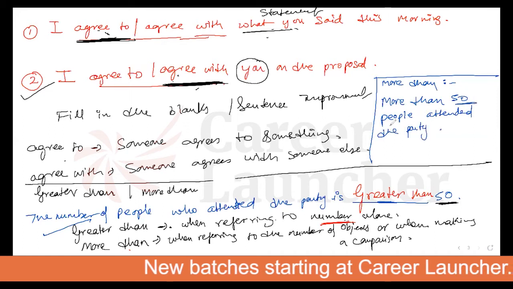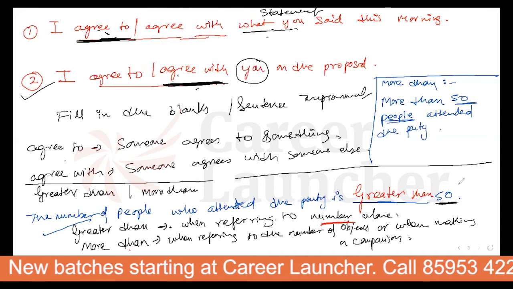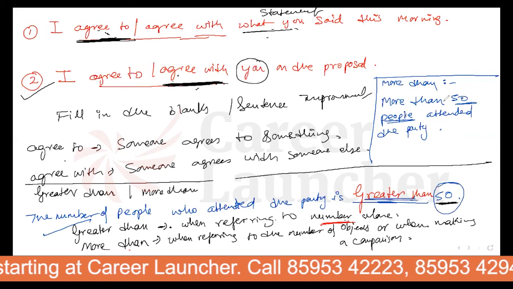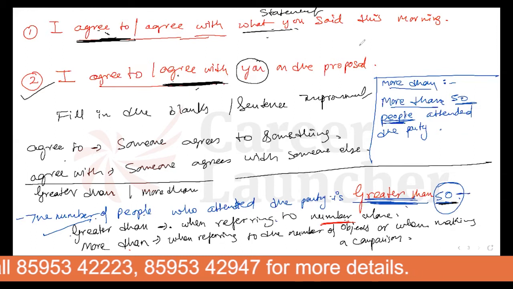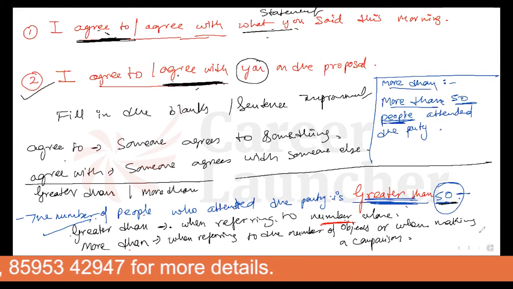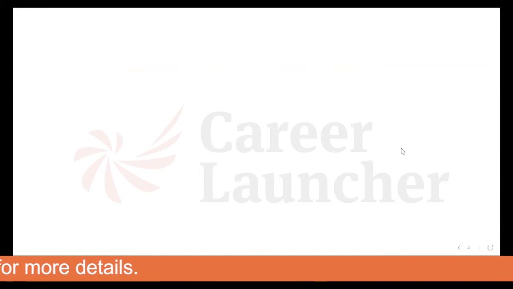So here we are saying 50 people. If it is only for the number, we are saying greater than. And here it is 50 people, we can say more than. The difference is clear between. So this is what we are going to discuss in all upcoming classes, chapter by chapter and topic by topic. I'm going to make sure that we are going to cover each and everything.